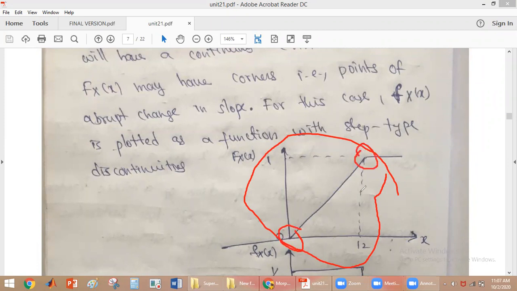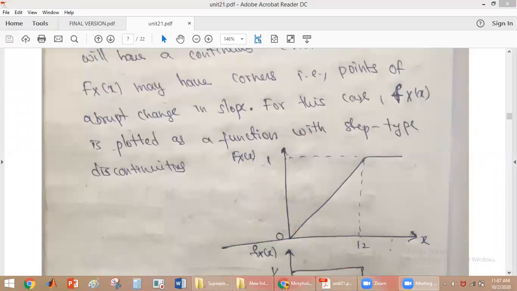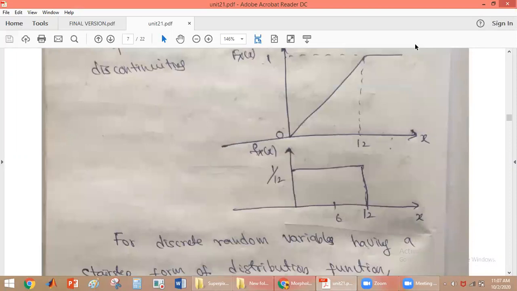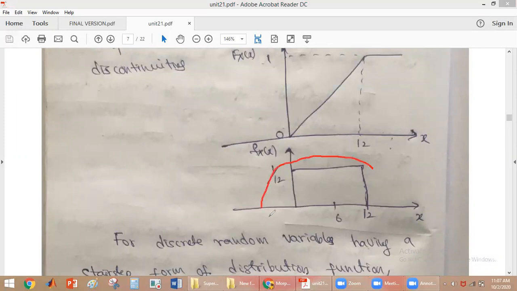In such cases the density function, that is the derivative of the distribution function, will have a step waveform. If you take the derivative of this, it will be a step waveform. Here we have to observe that the area under this density function will always be 1. Here the width is 12 and the height is 1/12, so the total area under this step function is always 1.